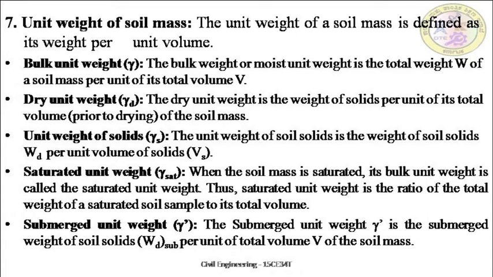Unit weight of solids, gamma S, can be defined as the unit weight of soil solids, WD per unit volume of solids, that is VS. Saturated unit weight.